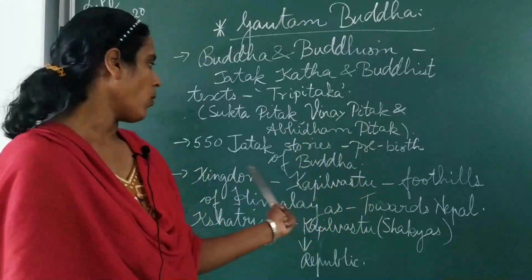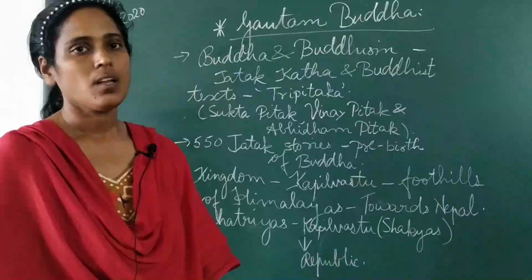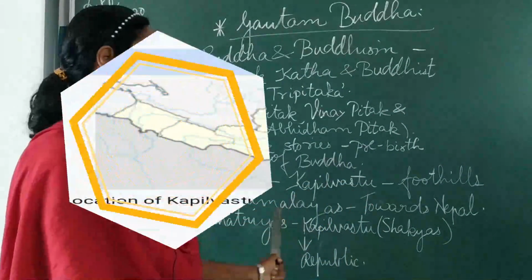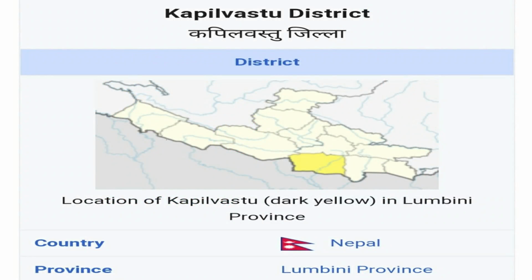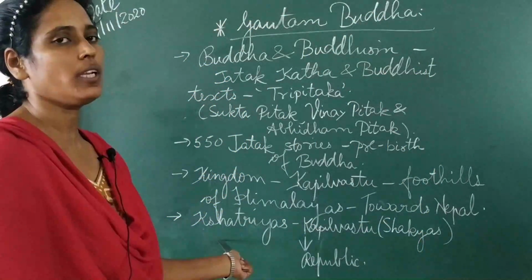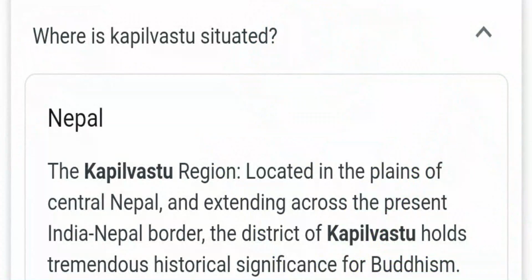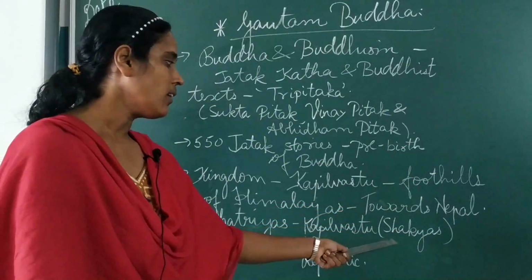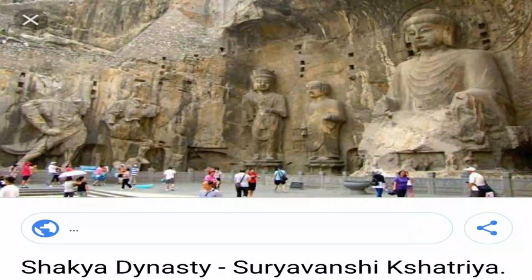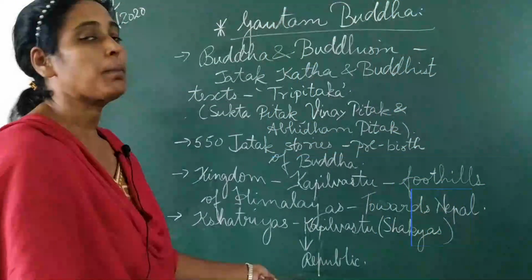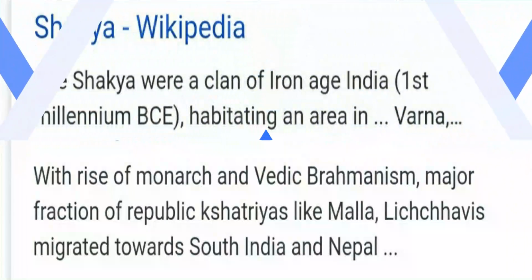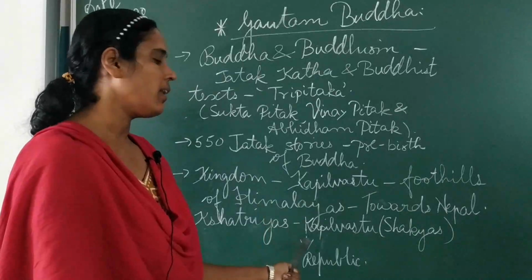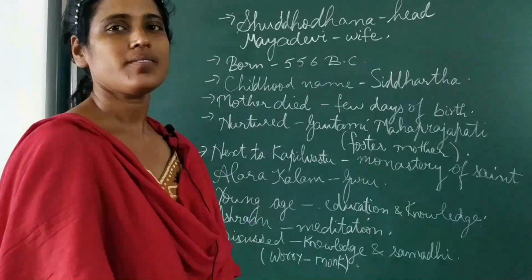Now, Lord Buddha was born in the kingdom of Kapilvastu. Where is Kapilvastu? We already did this place in the first semester. In the foothills of the Himalayas while going towards Nepal. And the people who lived there, Kshatriyas, were known as Shakyas. We already had the names of republics. In that, we studied about the Shakyas of Kapilvastu. So, Kapilvastu is a republic state. We already know that. Republic means they followed a system of democracy. So, the Shakyas of Kapilvastu were also very well-known people.